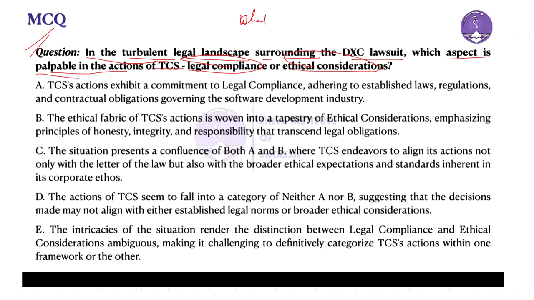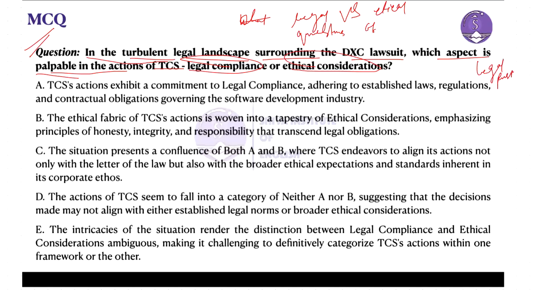Now, it is something called legal versus ethical questions. The decision making in this scenario can be analyzed in a different manner. So if you look into the legal perspective, what do we find out?